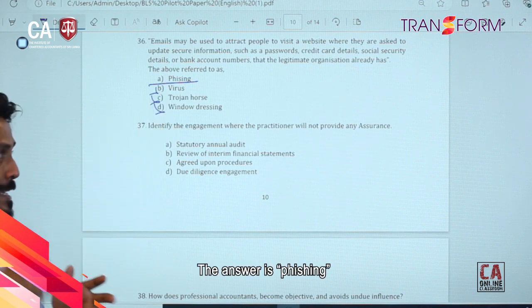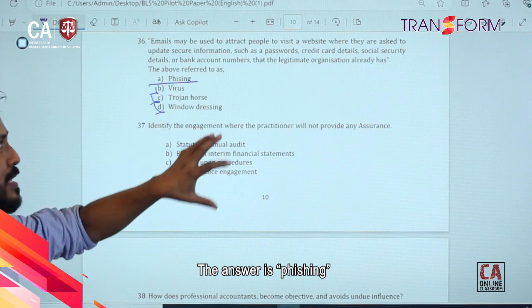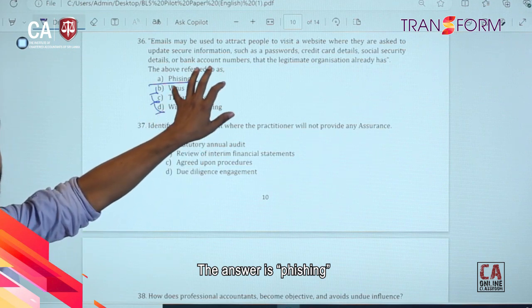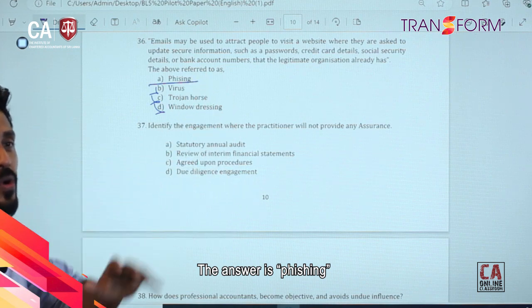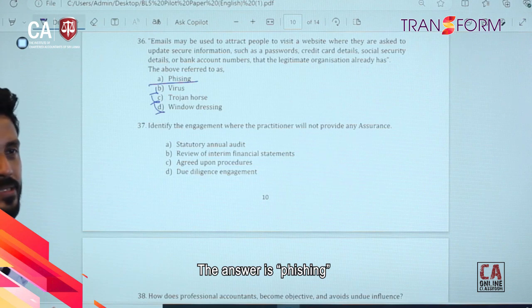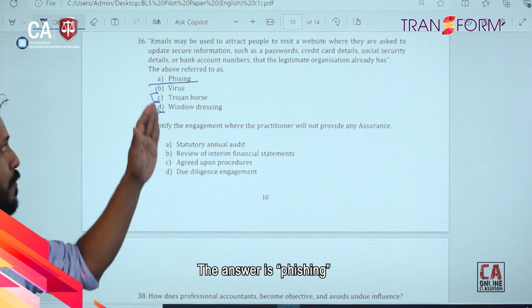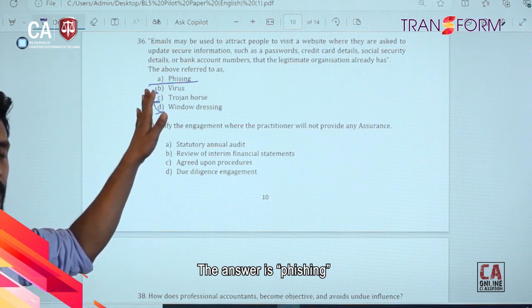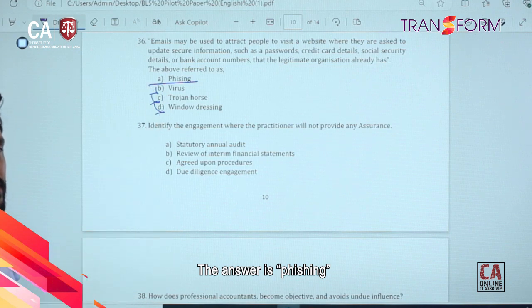So after getting this information, they will suddenly use it to do harm, a kind of cyber security risk for your organization and for your personal information, right? So that's all about phishing. As an organization, we need to have good awareness about phishing mails, social media, whatever phishing information.